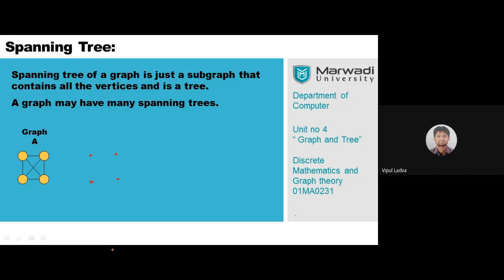Now, here on the screen we are having one graph. This is the complete graph K4. Now the question is that if you wish to identify all different spanning trees of graph A, then how many such spanning trees may we get?